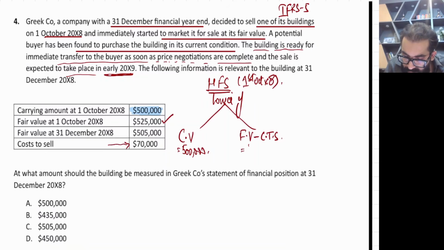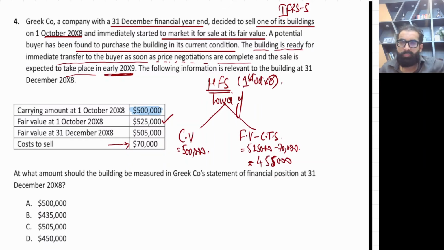So 525,000 minus 70,000, so 500,000 and this fair value less cost to sell is 455,000, right?